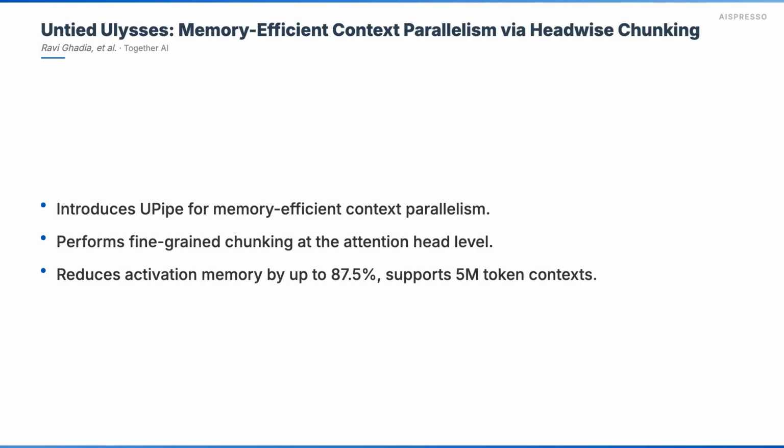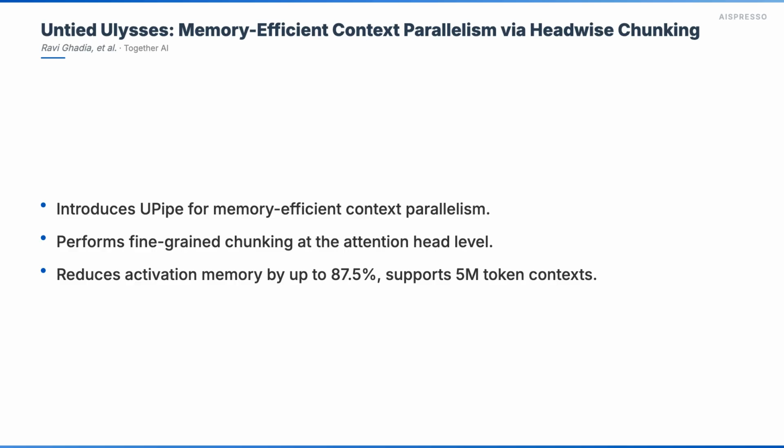Our third paper, Untied Ulysses, Memory-Efficient Context Parallelism via Headwise Chunking, by Ravi Gadia from Together AI, tackles the critical challenge of processing extremely long sequences with transformer models. As AI models demand ever longer context lengths for applications like code generation and document understanding, the memory required for activations, especially in self-attention, becomes a significant bottleneck.